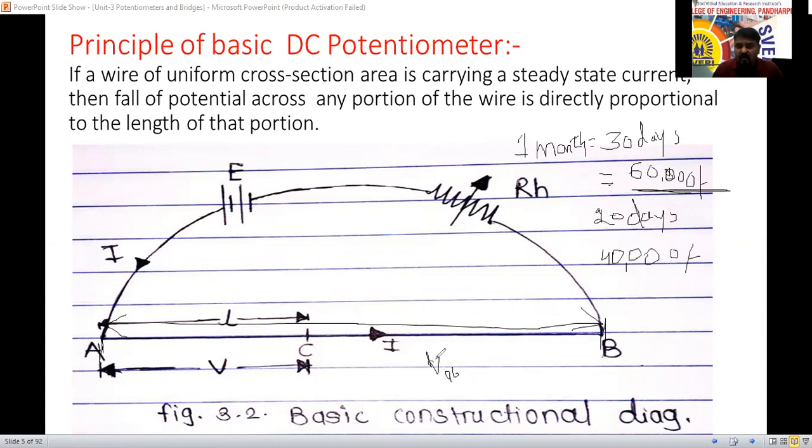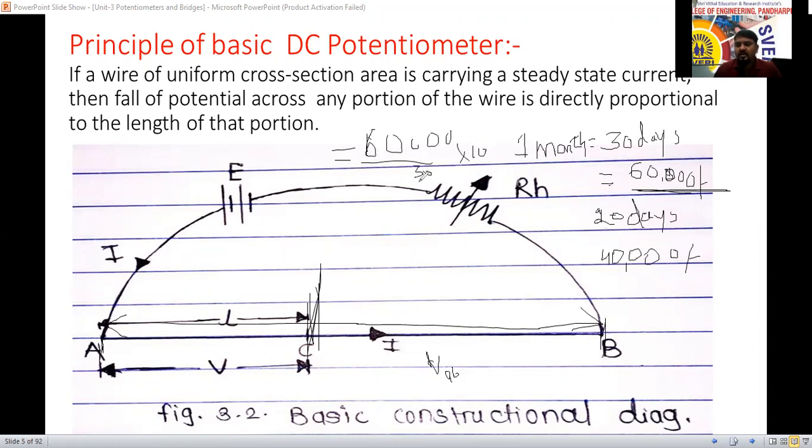The voltage drop across this LAB is your salary. Suppose you want to calculate the salary for the first 10 days only, how will we calculate that? For 10 days, the total salary is 60,000 for 30 days, so 60,000 divided by 30 into 10.